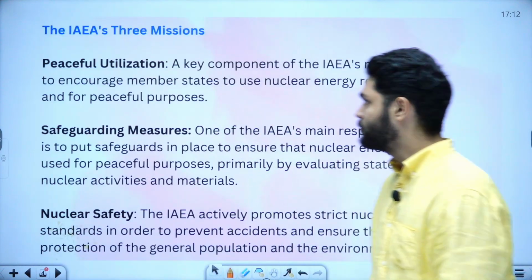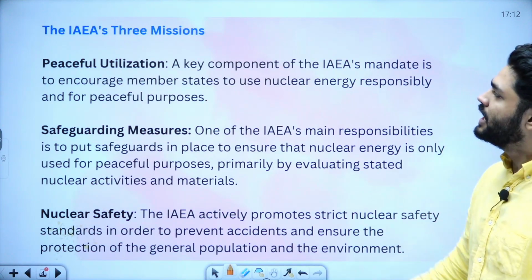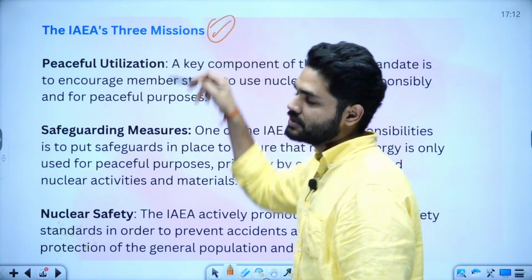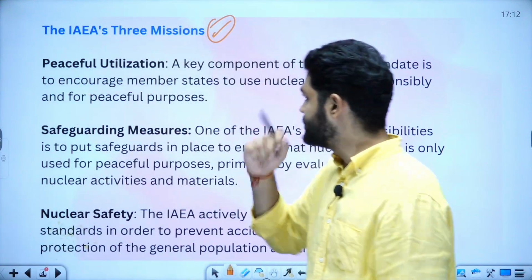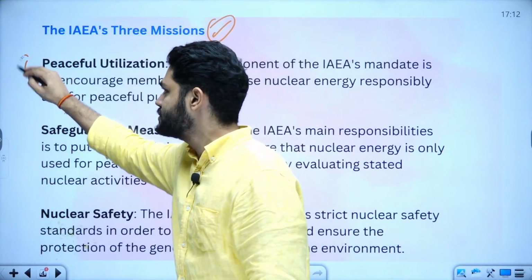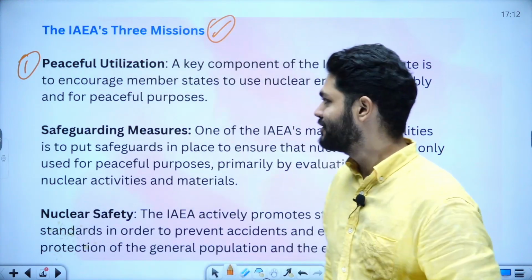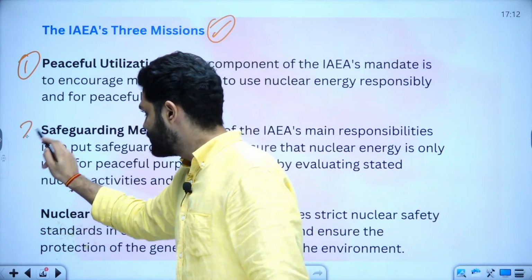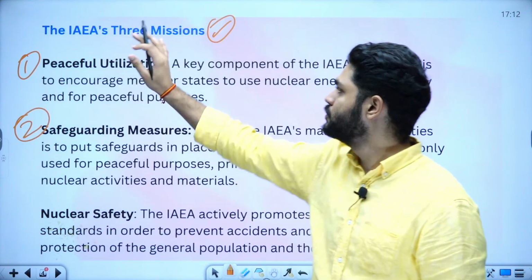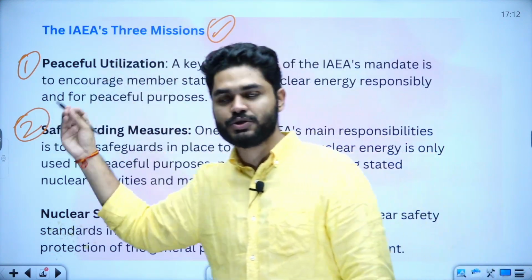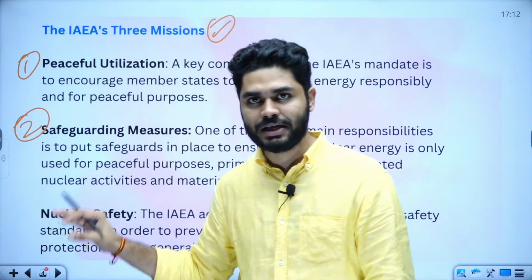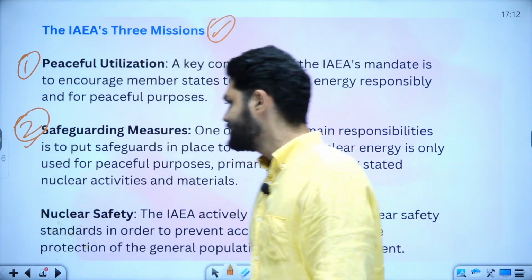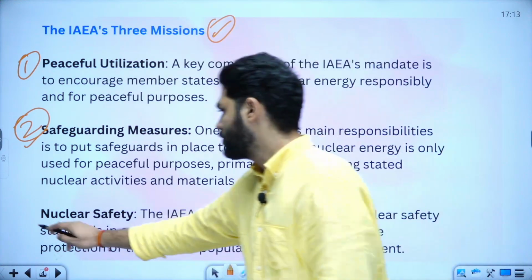Let's move forward. The three missions of IAEA, the three broad objectives of this agency, are these. One is peaceful utilization of nuclear energy, not nuclear weapons. Second is safeguarding measures. To peacefully utilize and harness this nuclear energy, there should be some safeguards placed. And third is nuclear safety. So we will talk about this also.